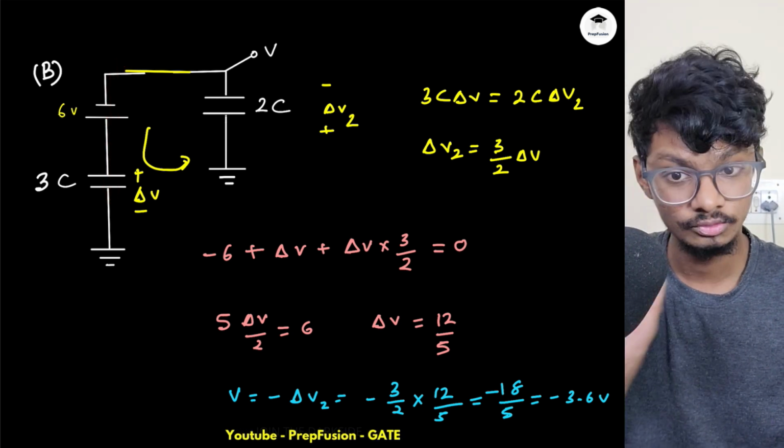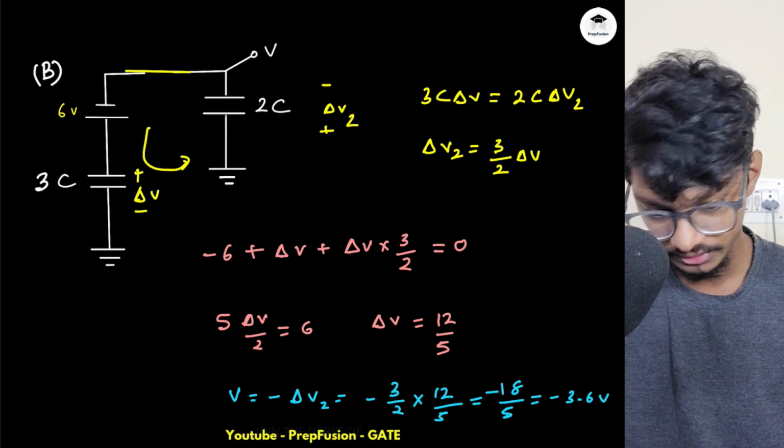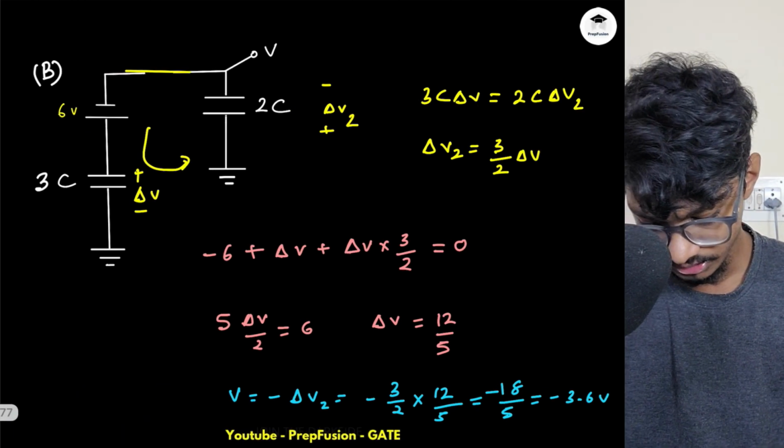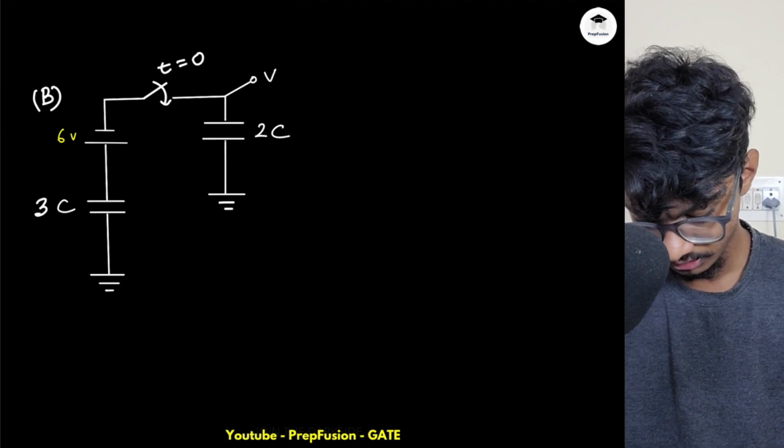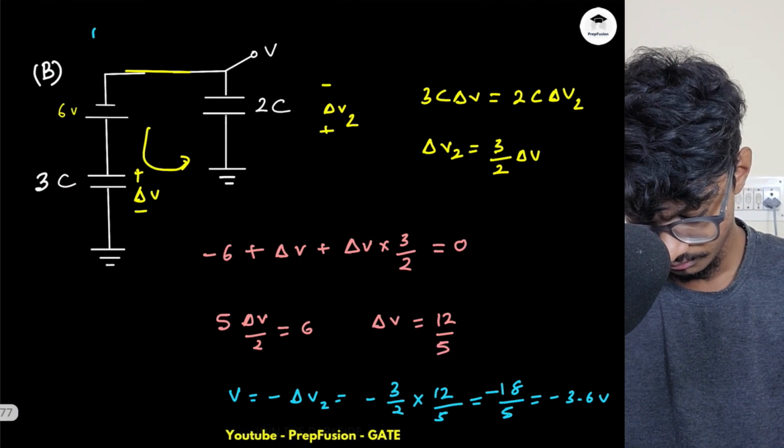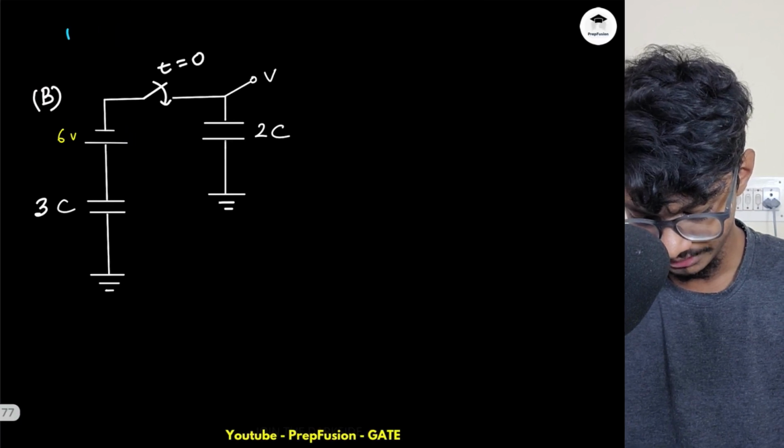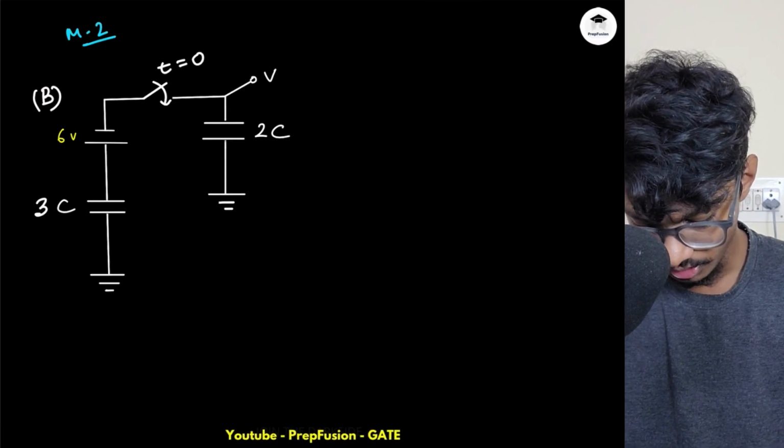So let's do this with the second method. If I solve this with the second method, what will be the answer? I will just paste this circuit again. This was method 1 and this is method 2, that is the basic physics. So now if I solve this,